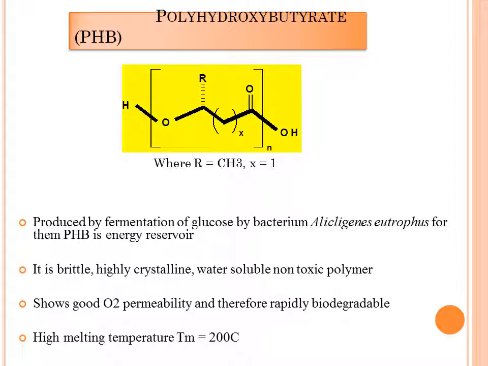For them, these are the energy reservoirs. These are brittle, highly crystalline, water soluble, and non-toxic polymers. This shows good oxygen permeability and is therefore rapidly biodegradable. It has a high melting temperature, up to 200 degrees centigrade.